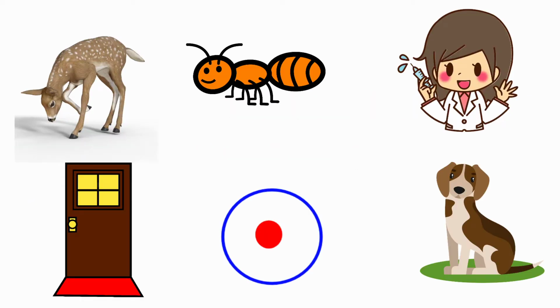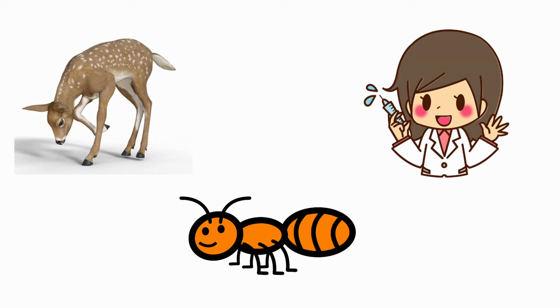Here they have given deer, ant, doctor, door, dot and dog. Among these pictures, we are going to circle the picture that begins with the sound of the letter D. Let's see the first one, deer.